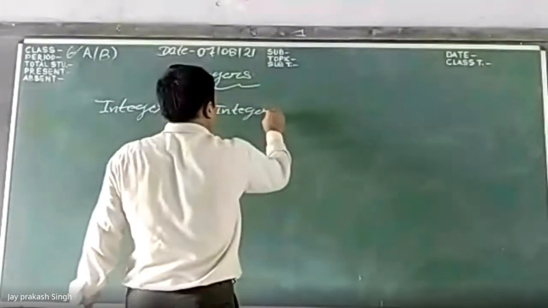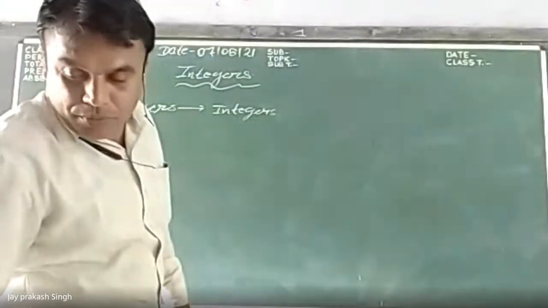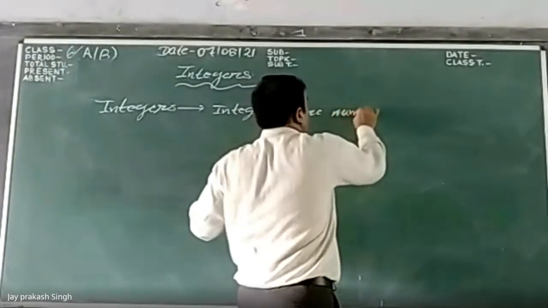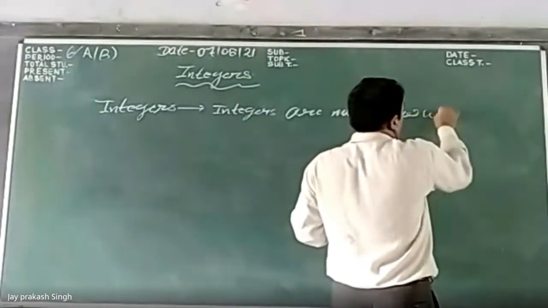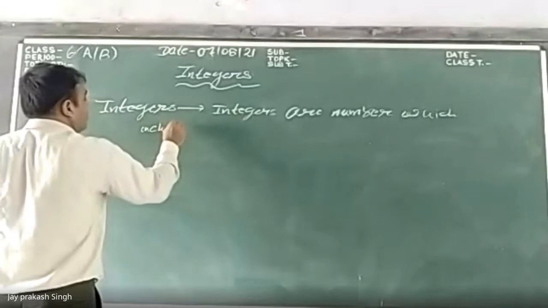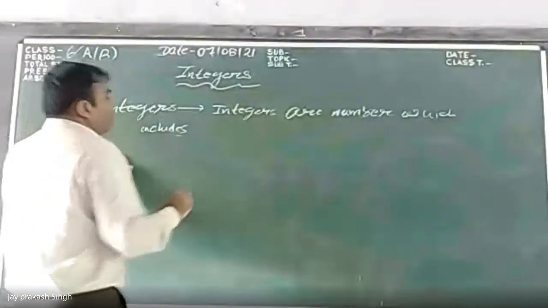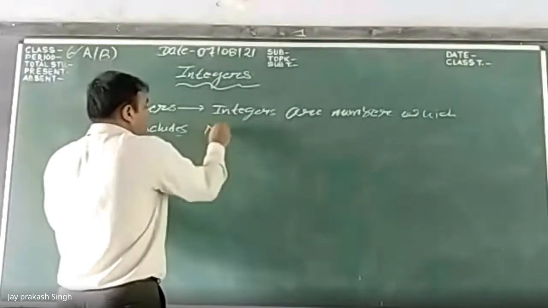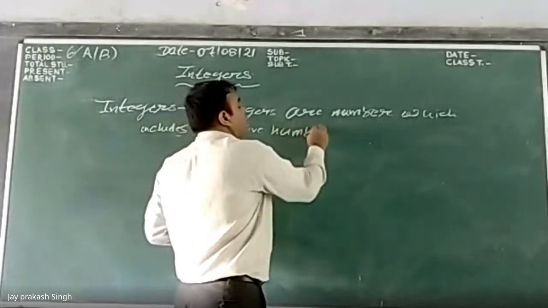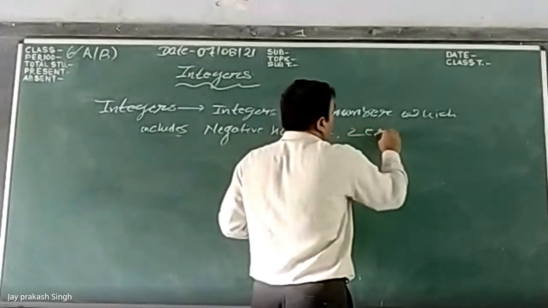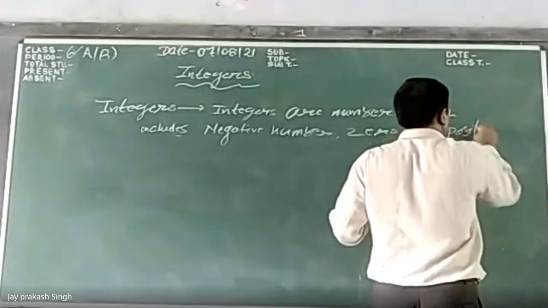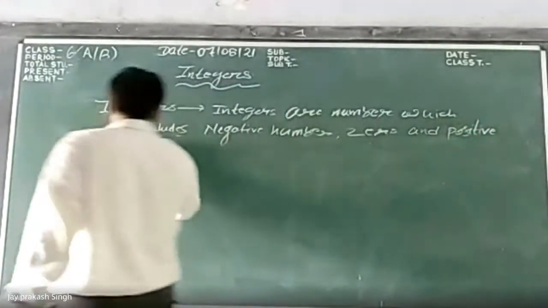Integers are the numbers which include negative numbers, 0, and positive numbers.